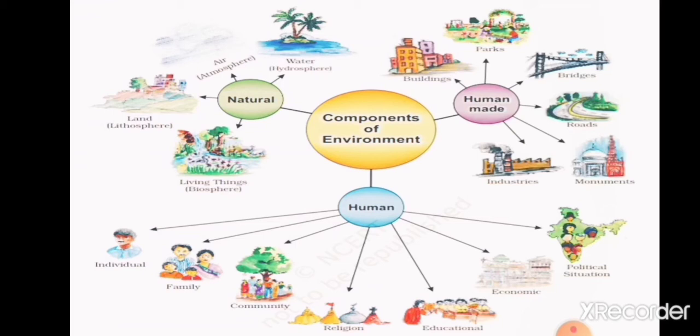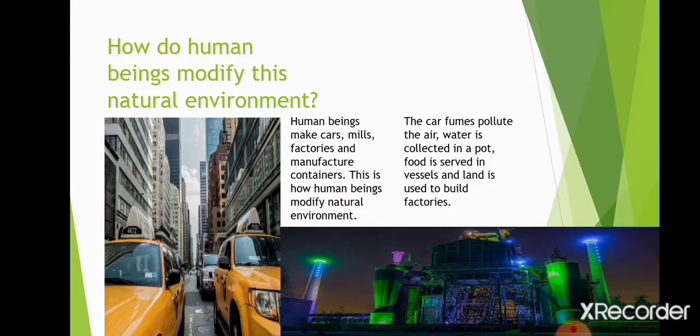Now let's go ahead. Do you know, children, human beings modify the environment, and do you know why? Actually, human beings modify the environment to fulfill their needs. From morning to evening, from day to night, we use many things.